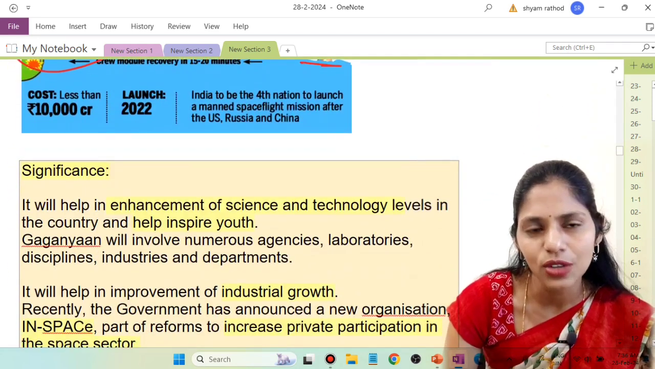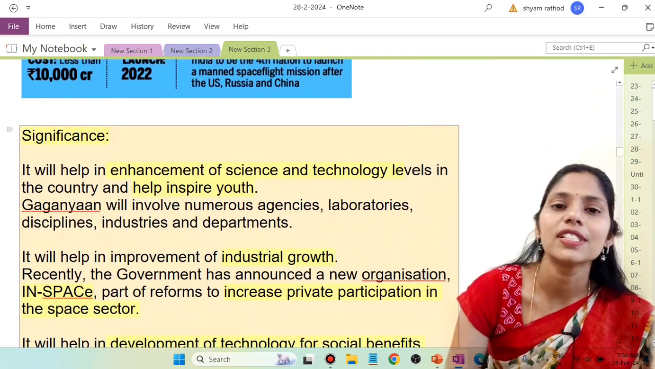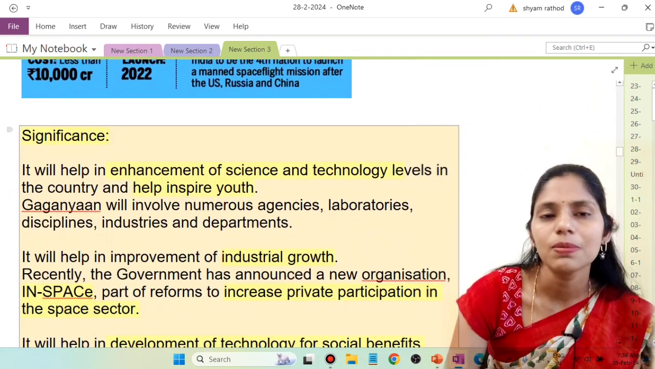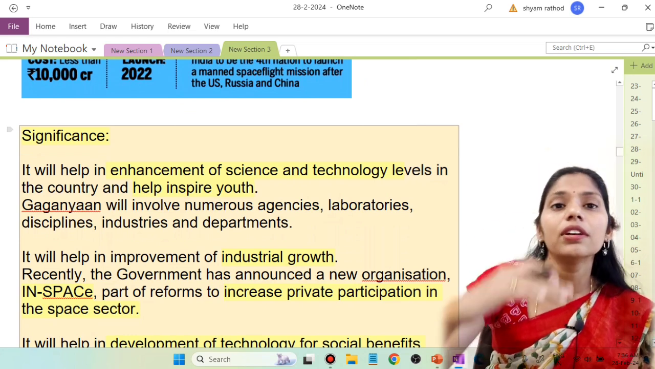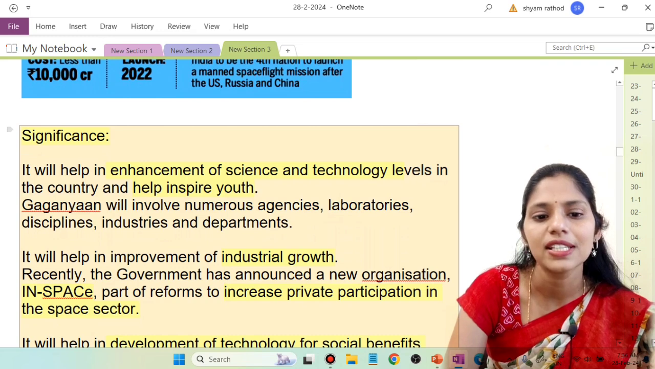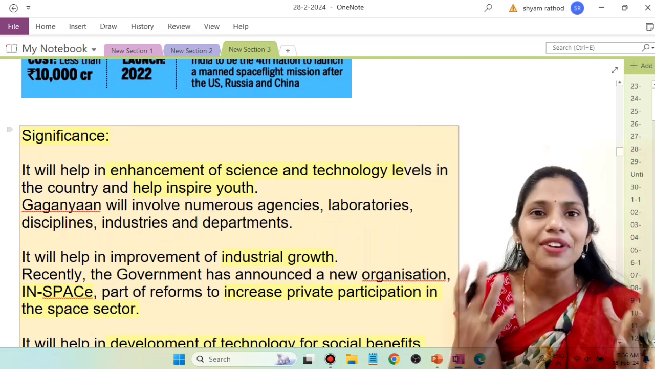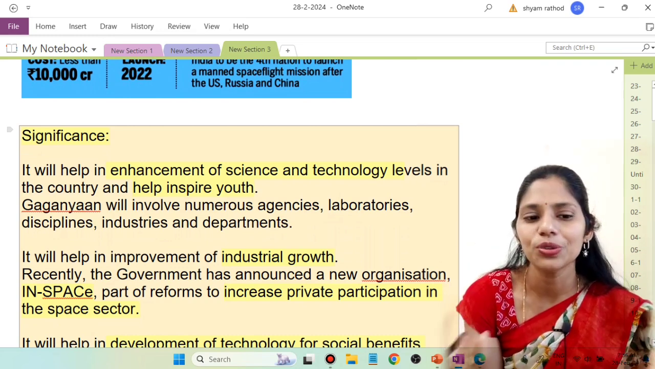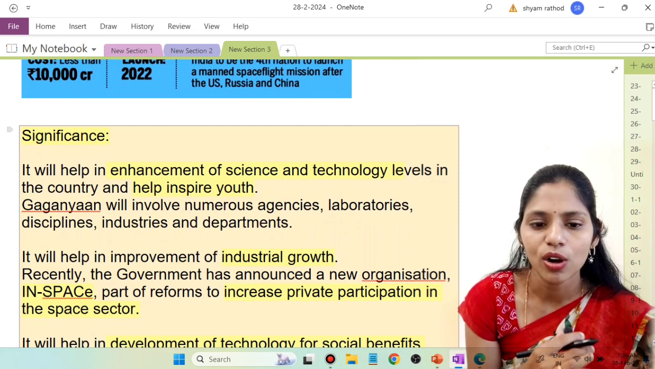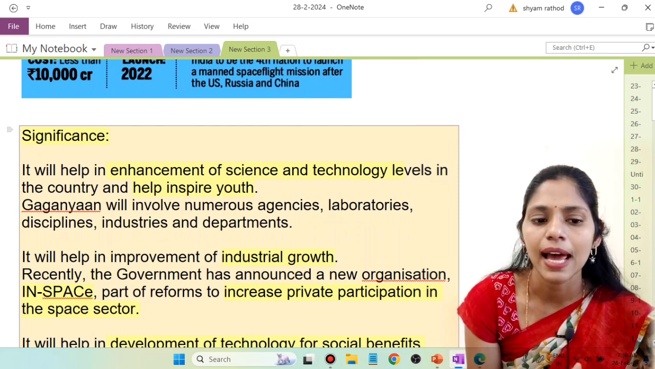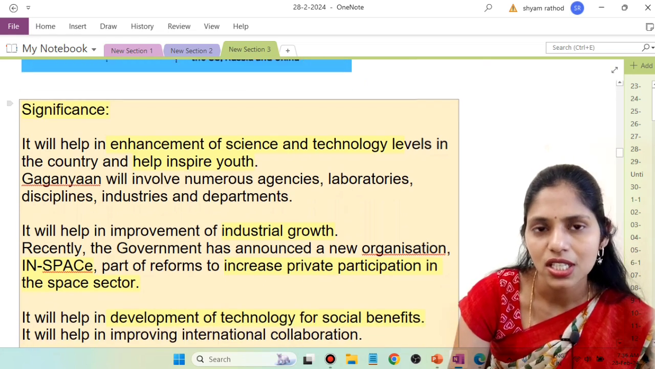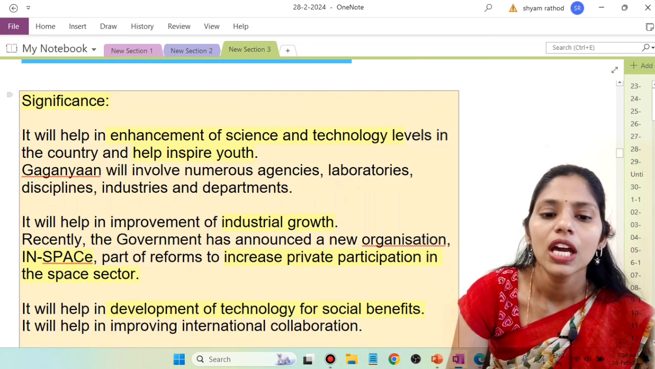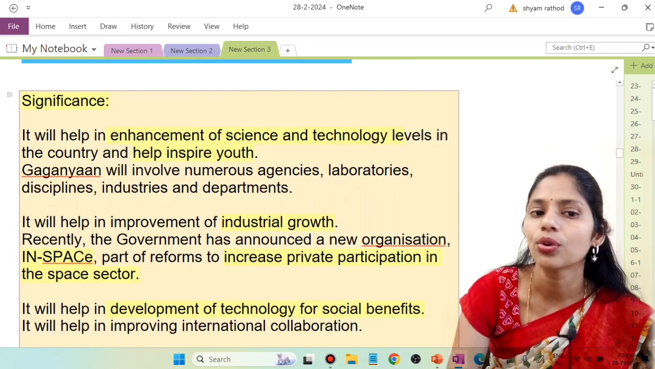Now let us see the significance of this Gaganyaan mission. If this mission is successful, it will help enhance science and technology levels in our country, and it will inspire the youth. It will also involve numerous agencies, laboratories, disciplines, industries and departments, so this mission will help improve industrial growth.